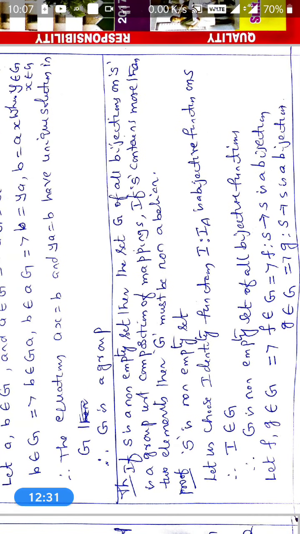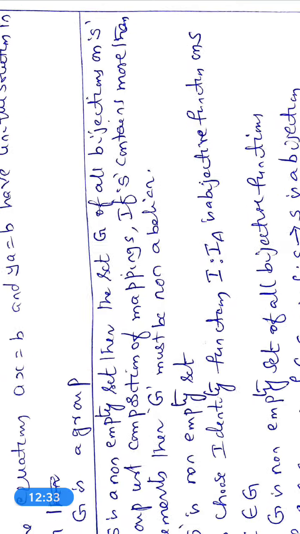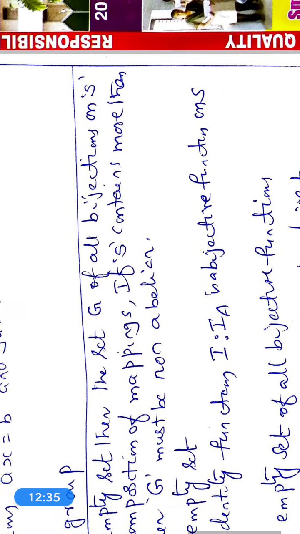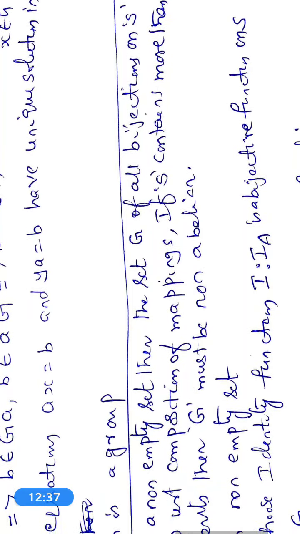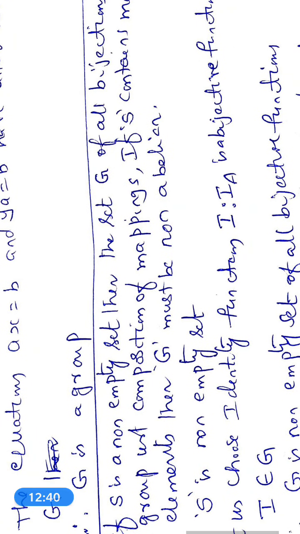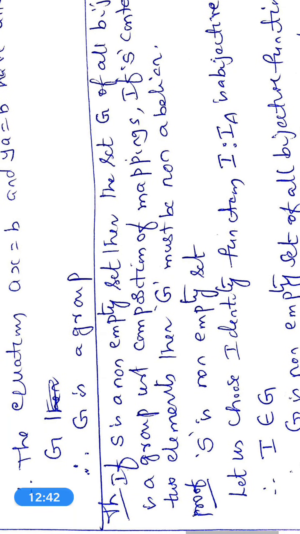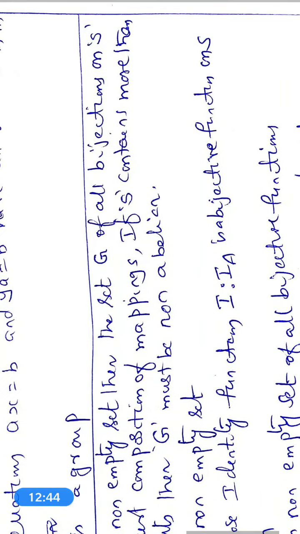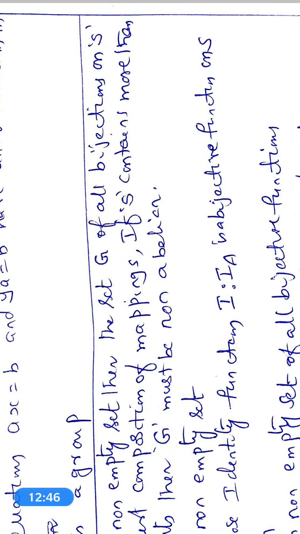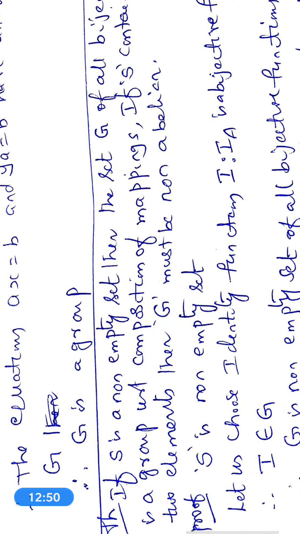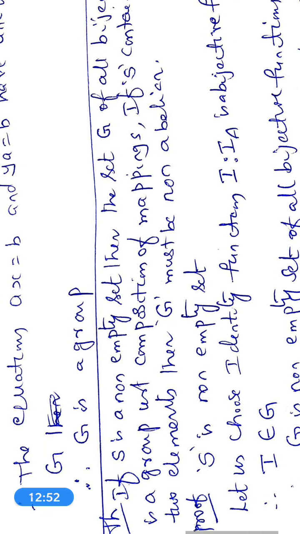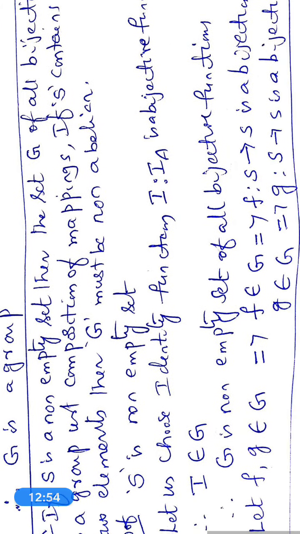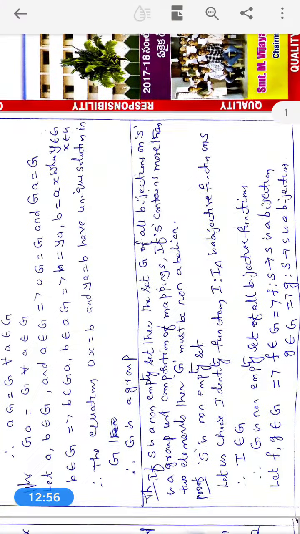Once again, the theorem statement: if S is a non-empty set, then the set G of all bijections on S is a group with respect to the composition of mapping. If S contains more than two elements, then G must be non-abelian.